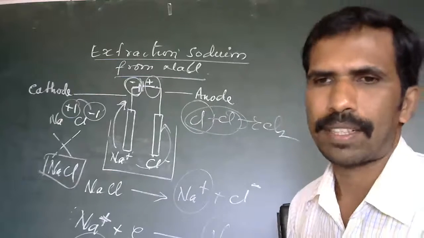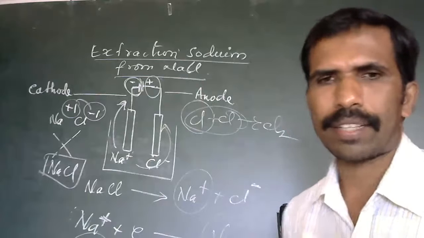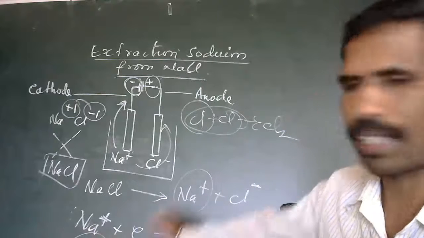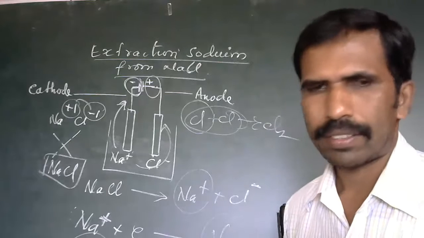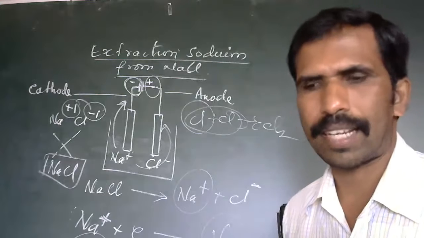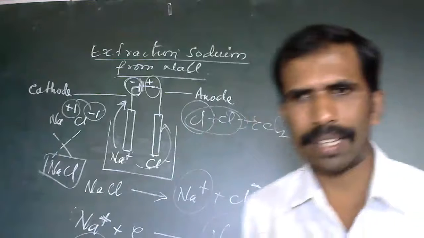Cl2 is collected on the anode side. Sodium is collected as a metal in solid form. It is collected and it is separated. This is how the process is done, the electrolysis process for highly reactive elements.